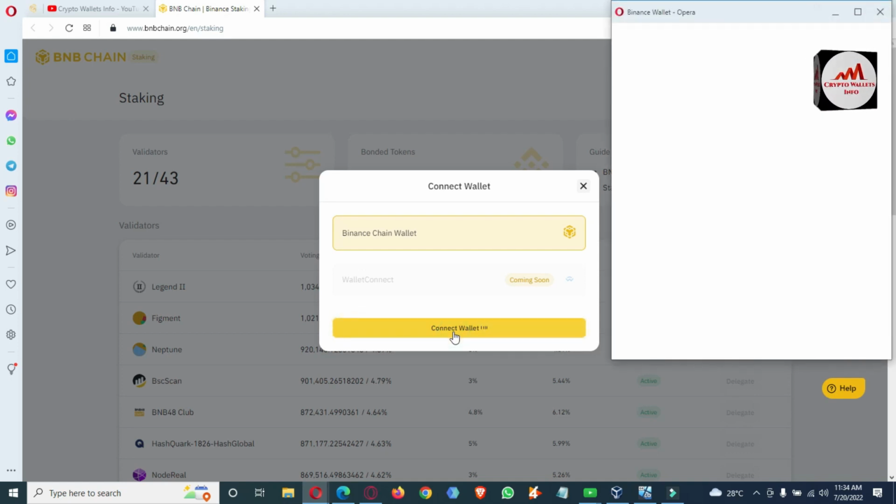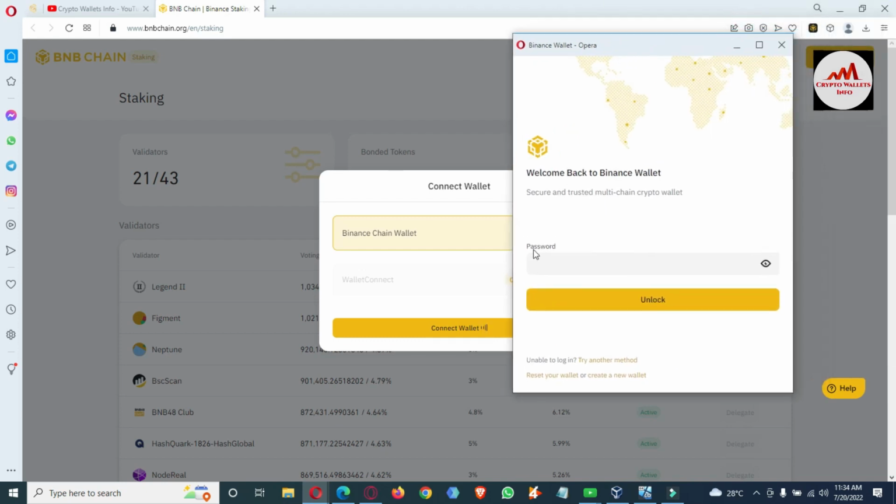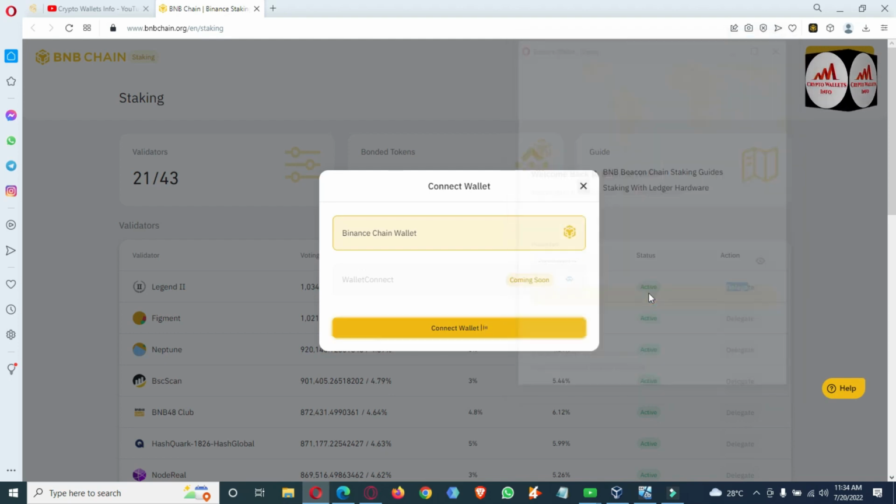When you click on Connect Wallet, a pop-up will open in front of you where you need to enter your password, because your wallet is going to connect with this staking site. I've entered my password here. Simply click on the unlock button.